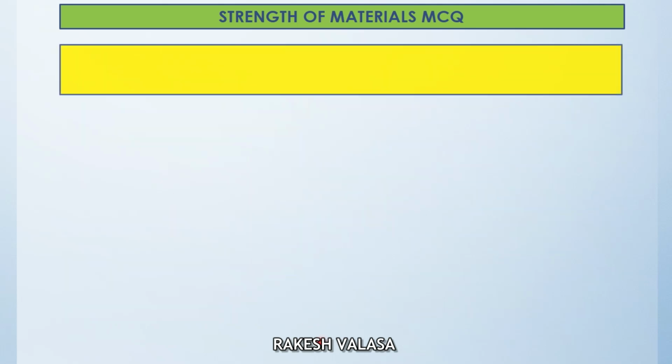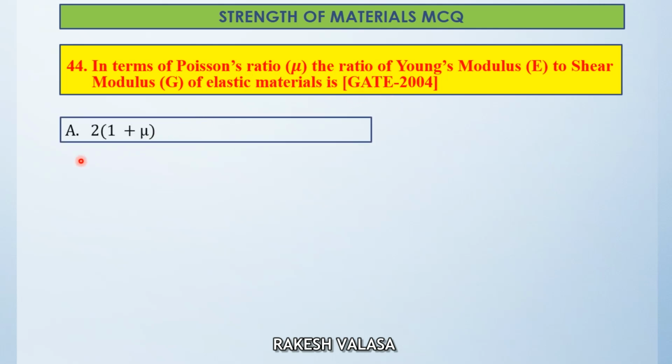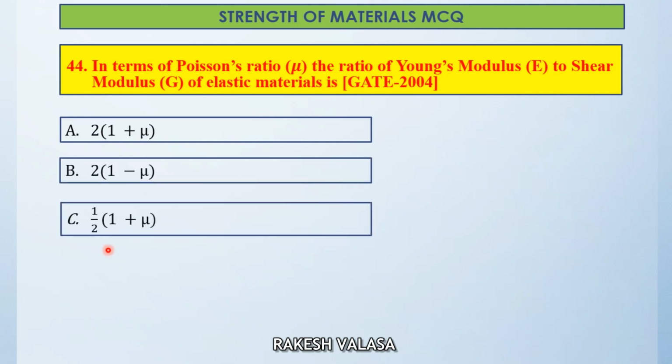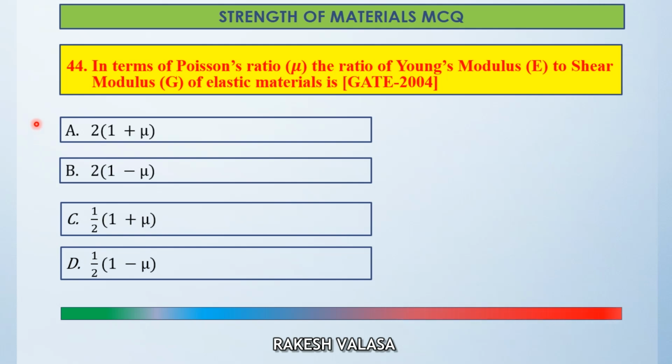Question number 44. In terms of Poisson's ratio mu, the ratio of Young's modulus E to shear modulus G of elastic materials is. This question came in GATE 2004. Option A, 2 into 1 plus mu, option B, 2 into 1 minus mu, option C, 1 by 2 into 1 plus mu, option D, 1 by 2 into 1 minus mu. The correct answer is option A, 2 into 1 plus mu.